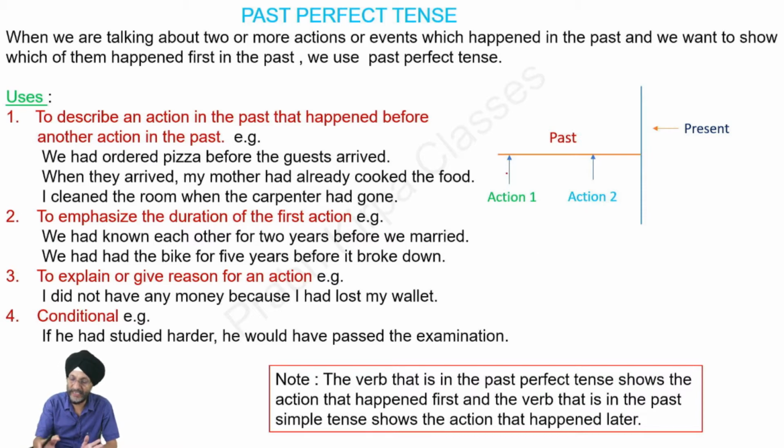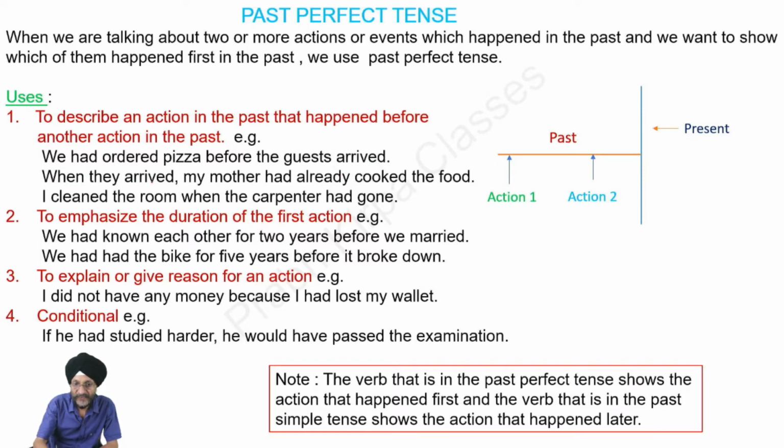Ordering of pizza is the action number 1 and the guests came later on, before the guests arrived. So this is the action which has happened later on. This is the action number 2. So for the action number 1 which had happened earlier, we have to use past perfect tense, and in respect of the action number 2 which has happened later on, we have to use past simple tense.